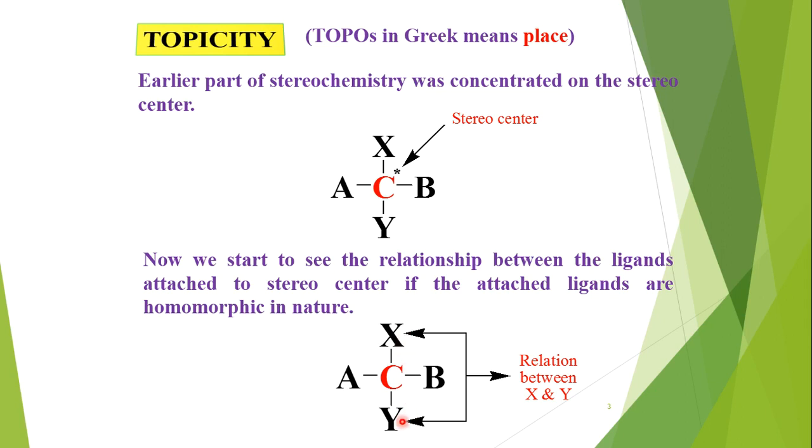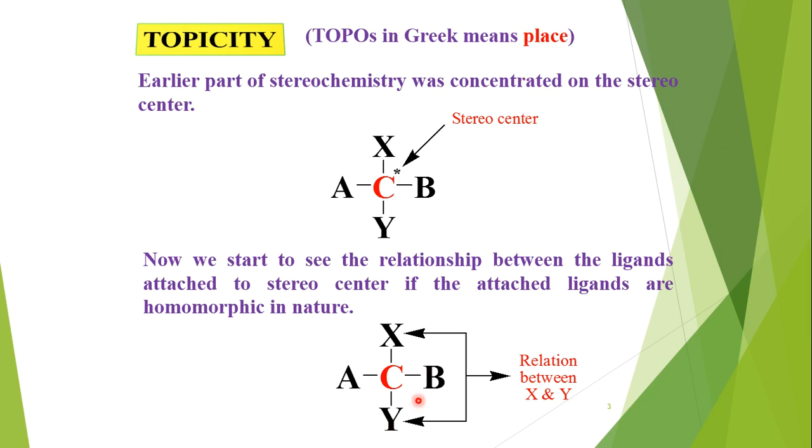So we will see the relation between these two homomorphic ligands, which are shown in this image. These are X and Y. These X and Y are homomorphic in nature. So we will see the topic relation, a place type of relation, in these types of compounds.